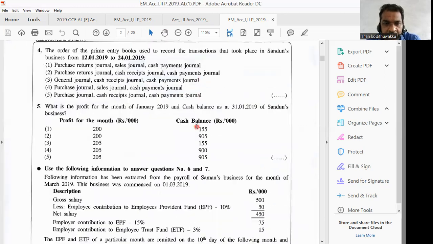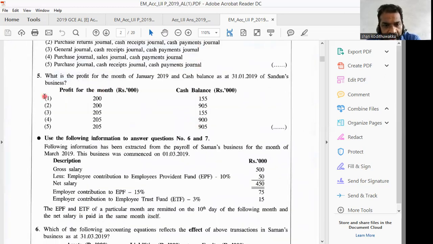Right. Now we can try to select profit for the year. Answer 1 wrong, answer 2 wrong, answer 3 okay, 4 okay, 5. Therefore, the first 2 answers we can ignore, reject, and we consider selecting one of those last 3 answers, 3, 4, 5 regarding profit. Right. These 3 are correct. But when you select the real answer, we have to consider both headings, profit for the year and cash balance. Now we can select the answer depending on cash balance.